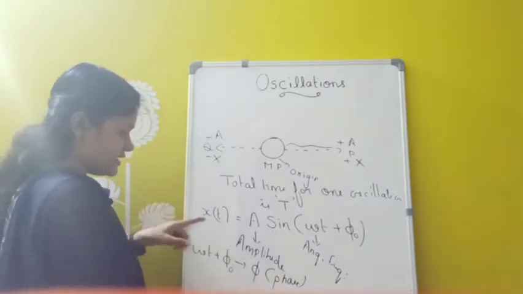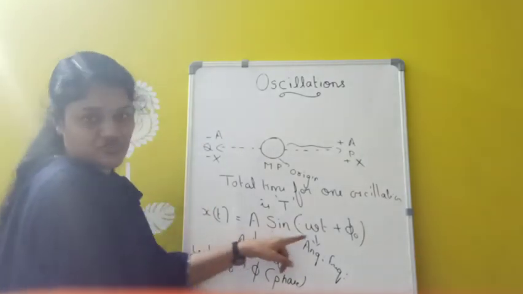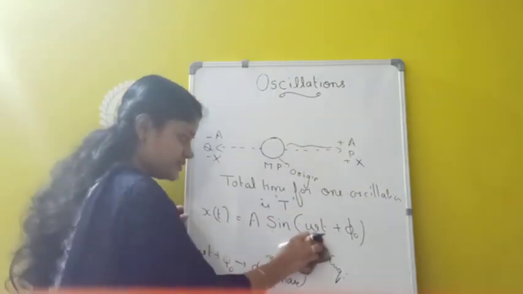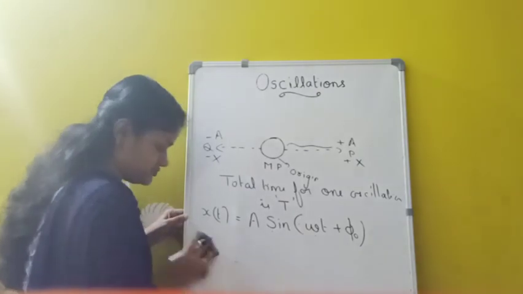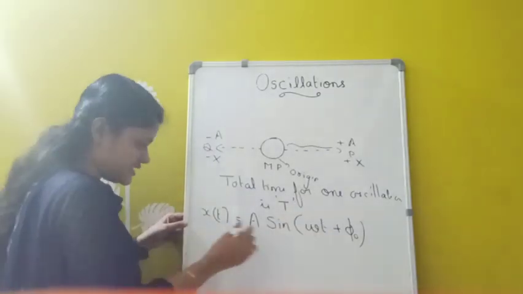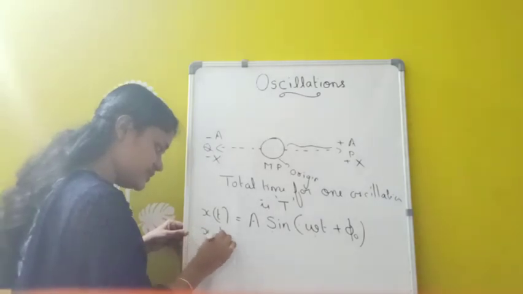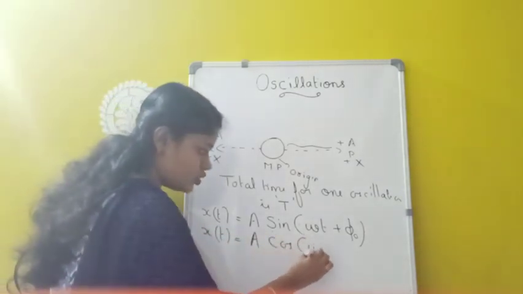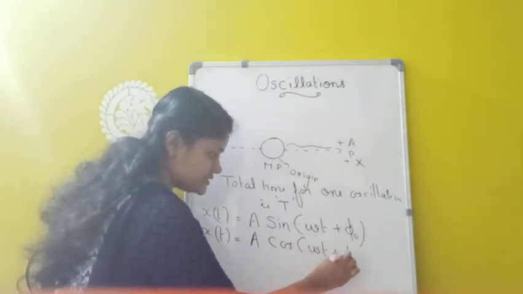And I told you we can write this displacement in terms of sine function because it is a repeating function. Similarly we can write in terms of cosine also. So we can write x of t equal to a sin(omega t plus phi 0), or x of t equals a cos(omega t plus phi 0).